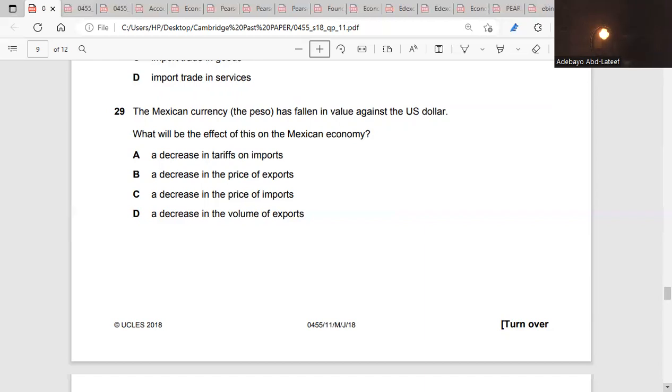So if the US dollar can buy more pesos, it means that whatever Mexico is producing will become cheaper. So that means there will be a decrease in the price of exports in the economy. Do you understand? So the US dollar will buy more pesos. That means the US dollar will buy more goods in Mexico. So prices of exports will fall. That means exports will increase in Mexico.